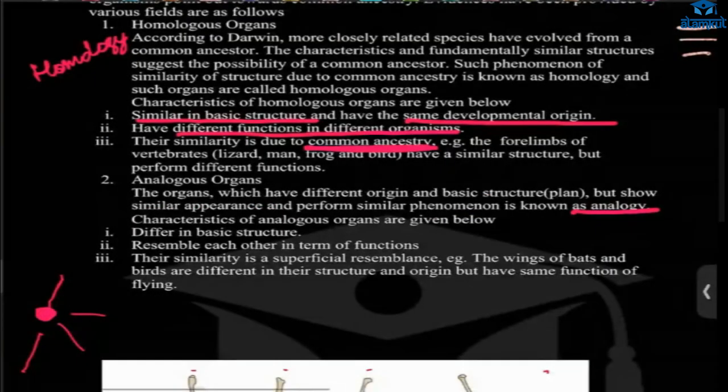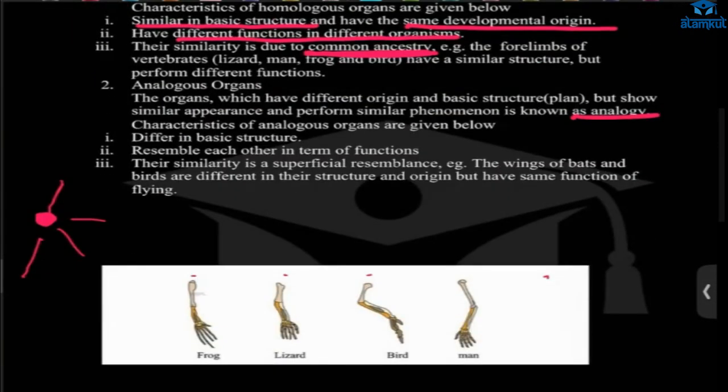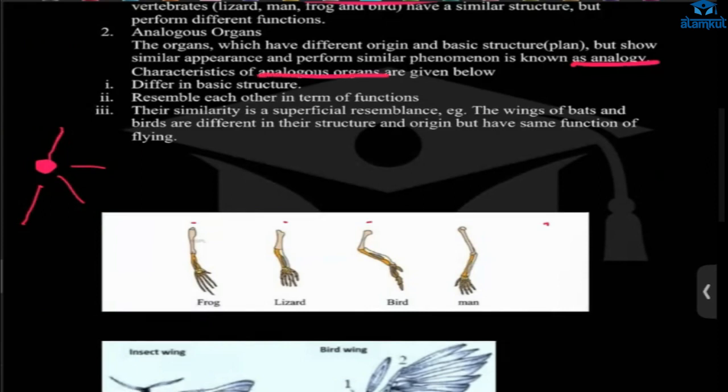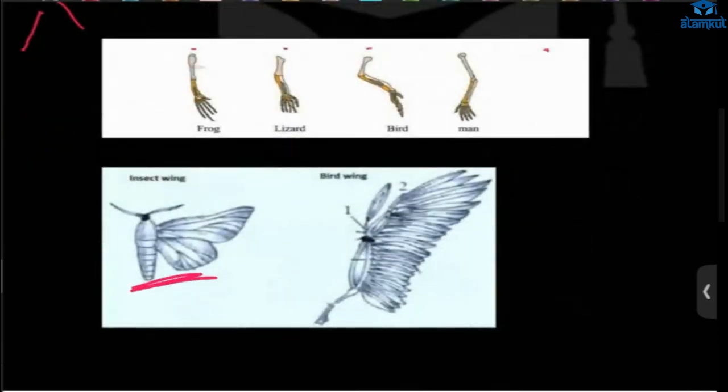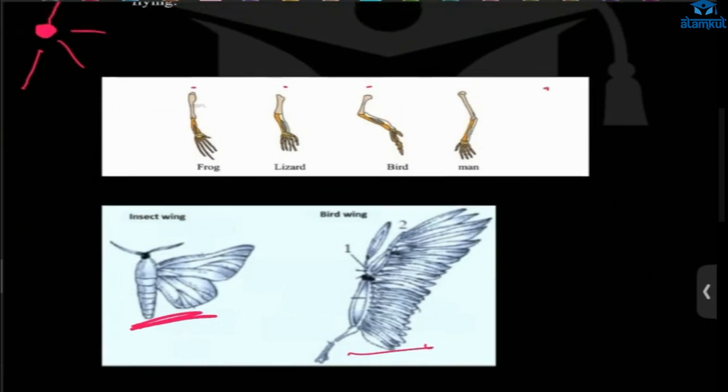This one is analogy, and the organs are called analogous organs. For example, insect wing and bird wing. Both structures are different, but the function is the same, that is flying. Okay. Got it?